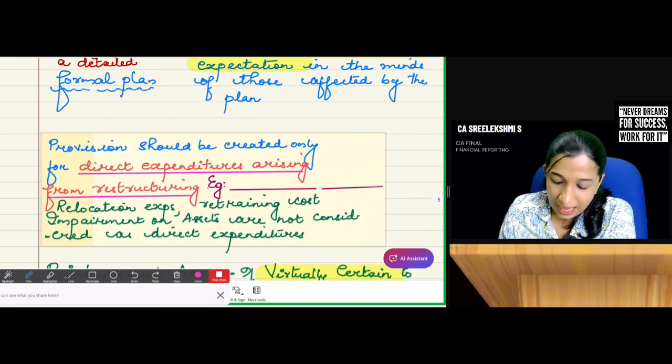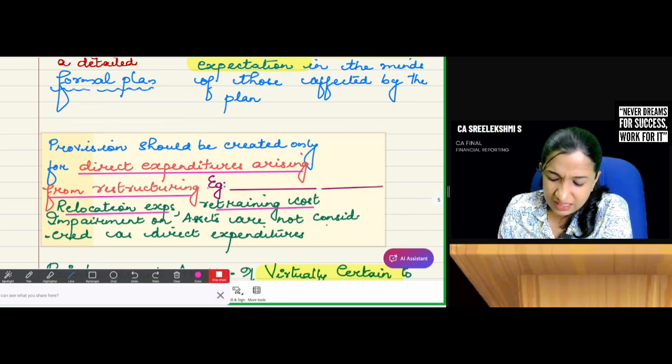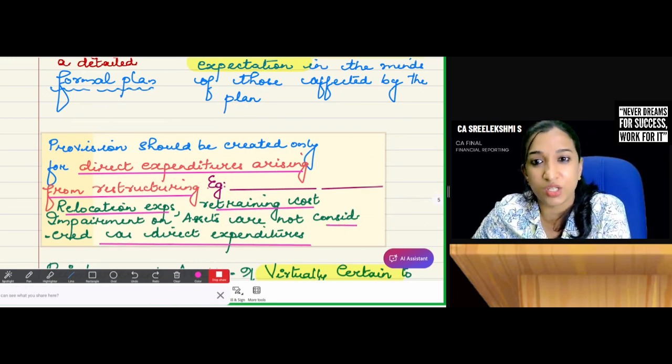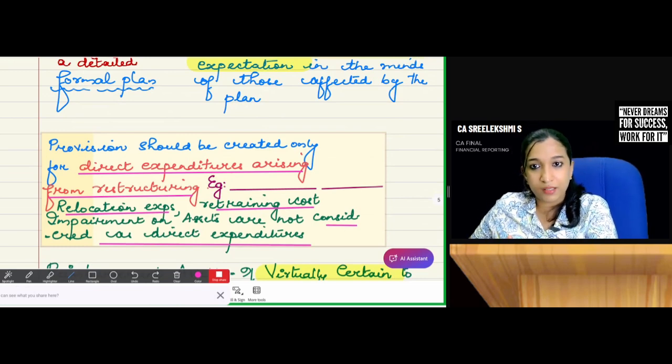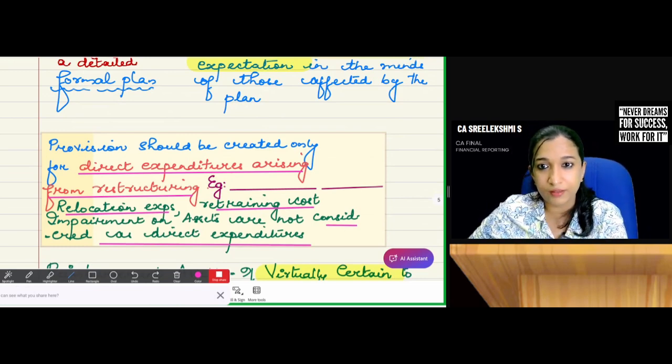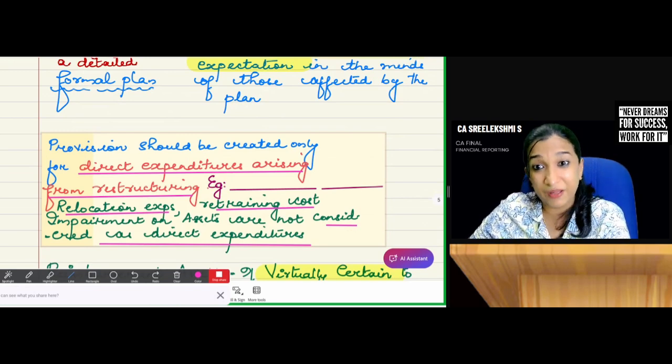Relocation expense, retraining cost, etc. are not considered direct expenditures. Otherwise also, even if there was no restructuring, there would be an impairment loss. The asset is already obsolete, so that cannot be considered a direct expenditure of restructuring.